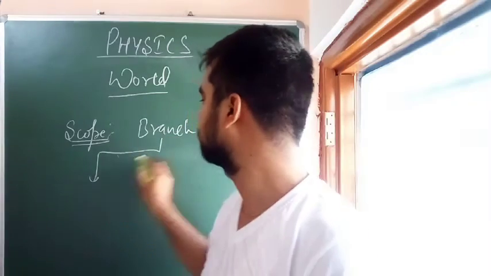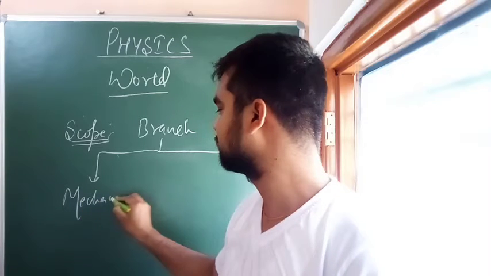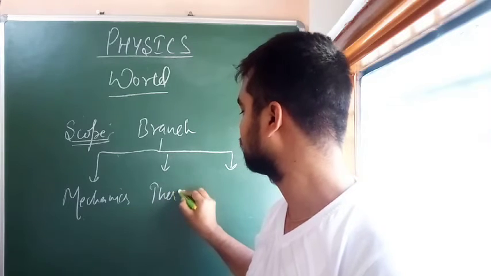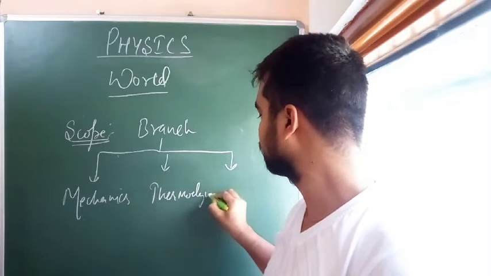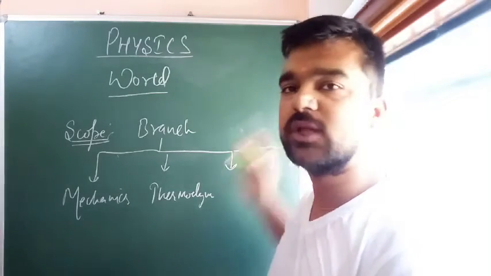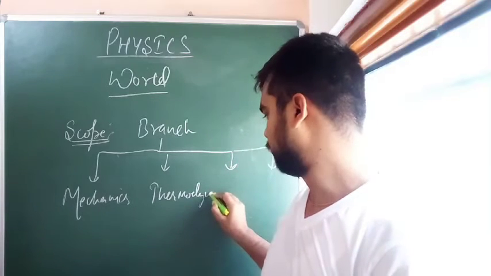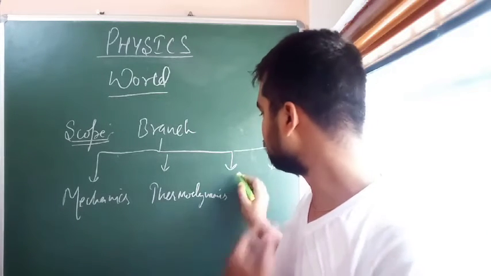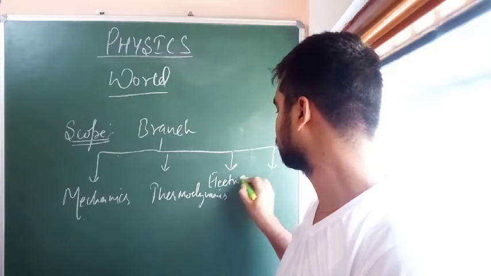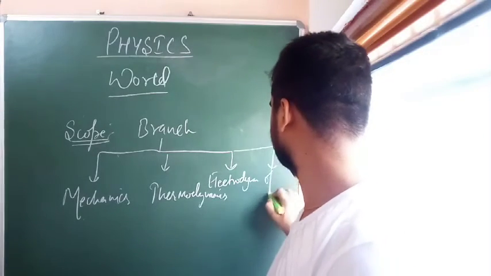Branches of physics: basically, the very first is mechanics. The second one is thermodynamics, and there are more than these four. The next is electrodynamics. The next is optics.